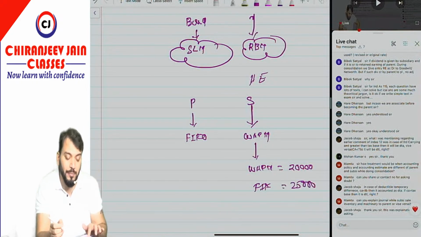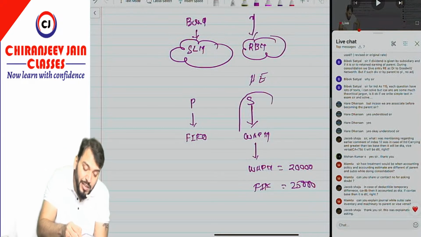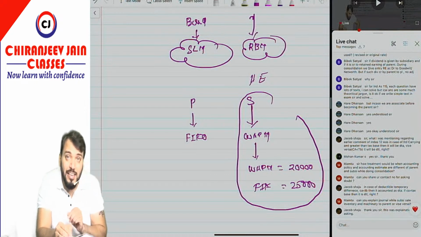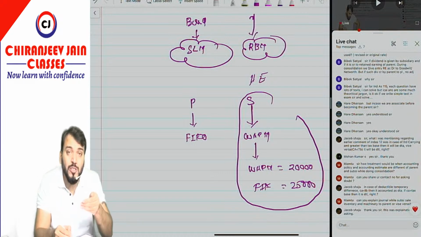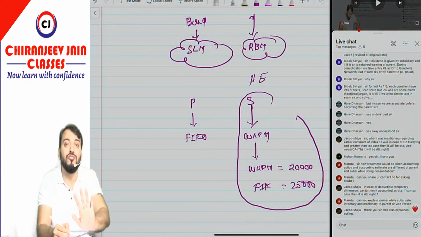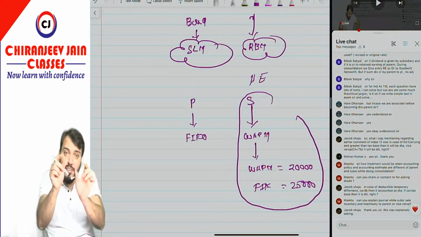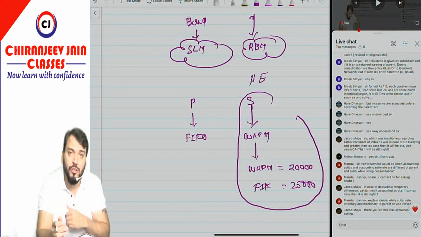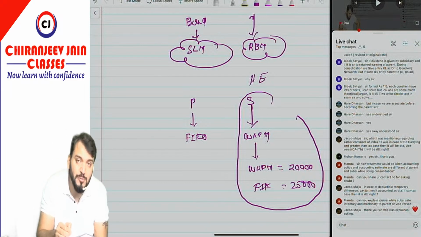So they should convert the inventory from weighted average price method to FIFO, and that adjustment is required. You will increase the stock of the subsidiary company from 20,000 to 25,000 before consolidation. That information will be given. Just adjust it, and that difference will be transferred to retained earnings.